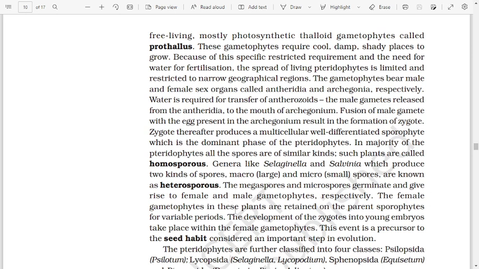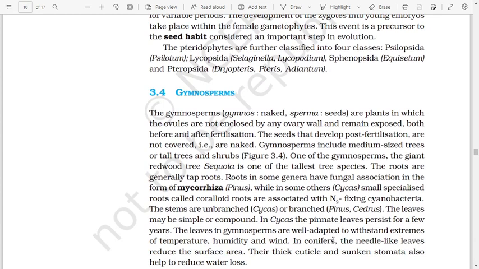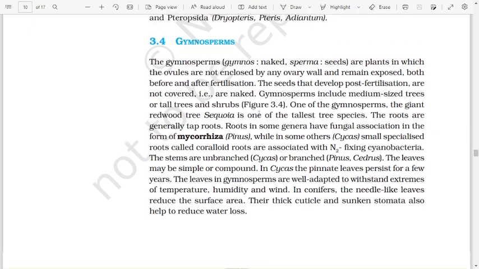The female gametophytes in these plants are retained on the parent sporophyte for variable periods. The development of the zygote into young embryos takes place within the female gametophyte. This event is a precursor to the seed habit, considered an important step in evolution. The pteridophytes are further classified into four classes: Psilopsida, Psilotum; Lycopsida, Selaginella and Lycopodium; Sphenopsida, Equisetum; and Pteropsida, Dryopteris, Pteris, and Adiantum.